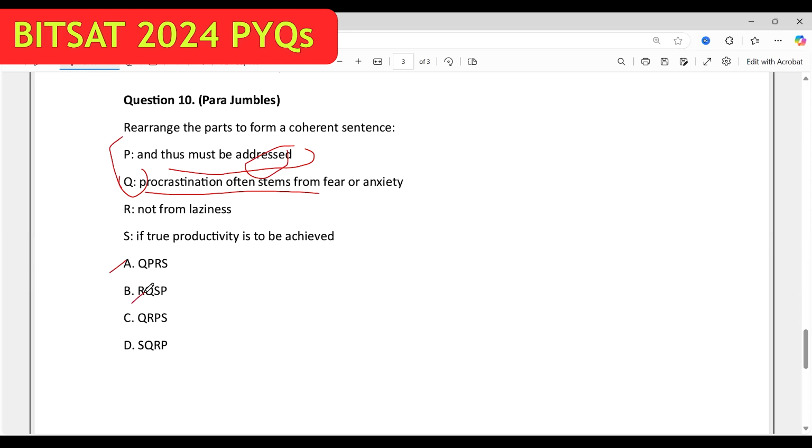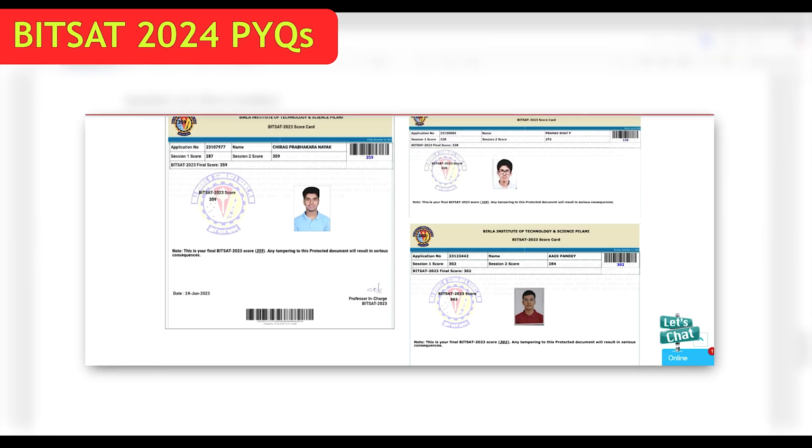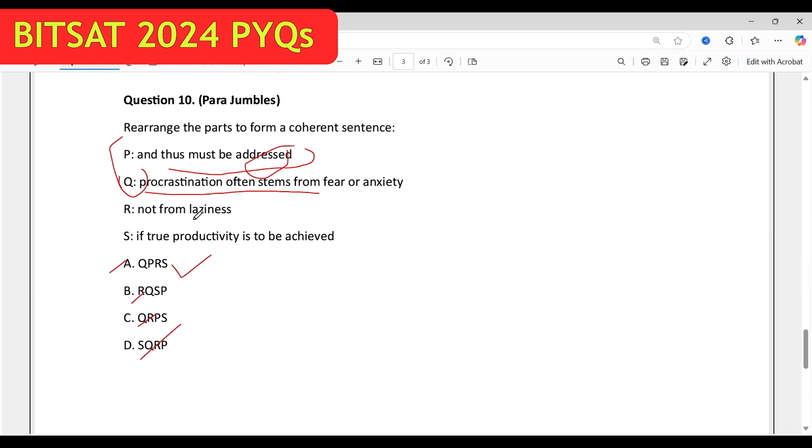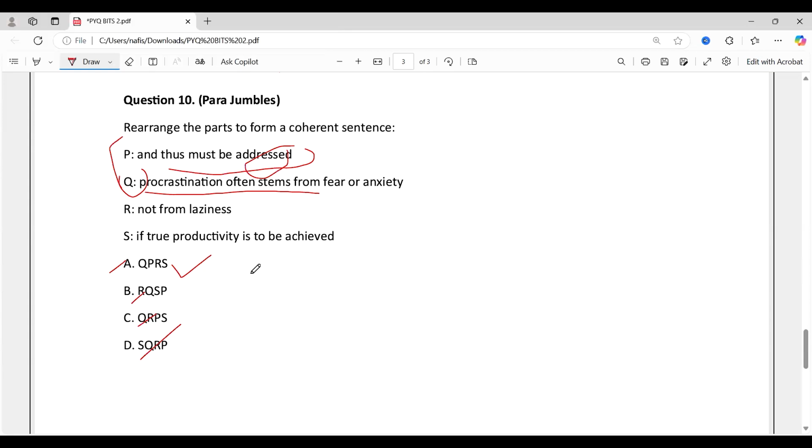RQ, no. Q and P, no, and therefore A is the answer. Now the later part, that is R and S: must be addressed not from laziness if true productivity is to be achieved. So procrastination often stems from fear or anxiety and thus must be addressed, not from laziness, if true productivity is to be achieved, and hence A is the answer.